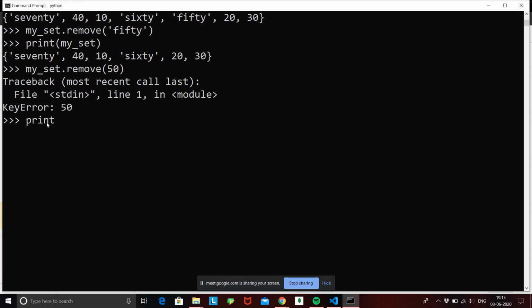Another similar property is that we can get the length of our set. So similarly, we can do len of my set. This is going to give me the number of elements that are stored inside my set.